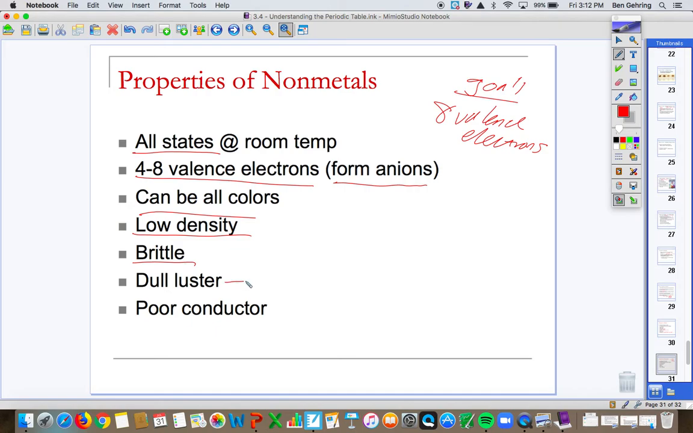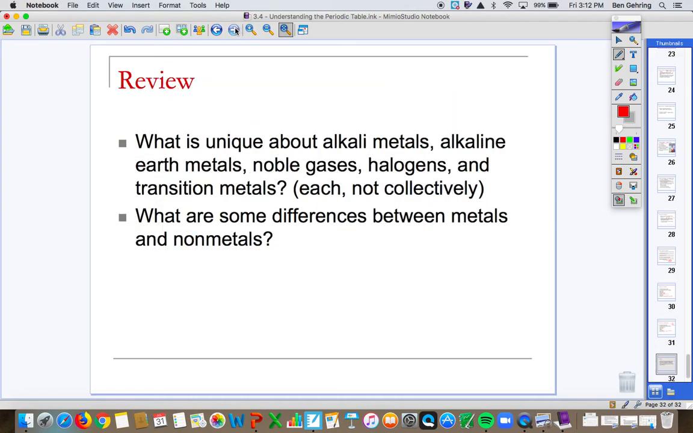A dull luster, so you shine light on it, it's not going to sparkle and shine like a metal will, so it's dull. And it's a poor conductor, which makes it the opposite of conductor is an insulator. So they are good insulators. But those are characteristics of nonmetals.